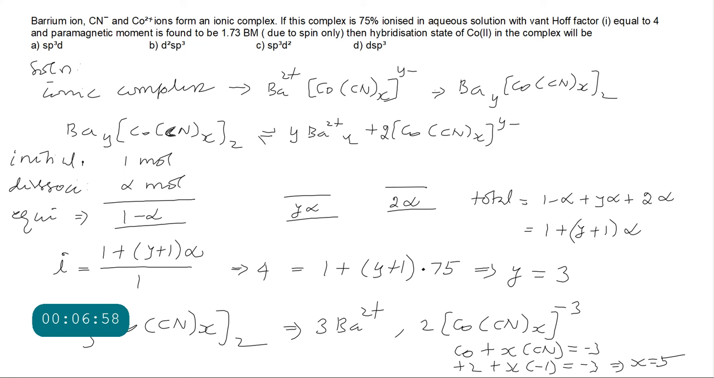So the formula of the complex is Ba3[Co(CN)5]2. So like this the formula we got. What is the formula? Ba3[Co(CN)5]2, we got.